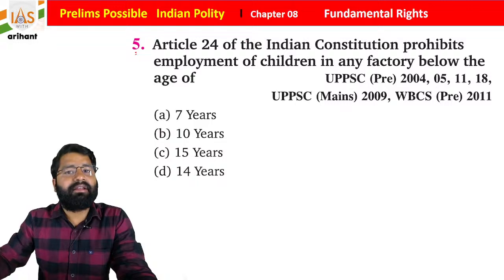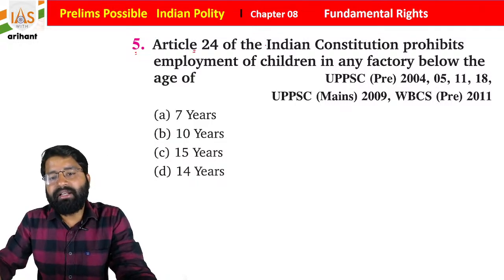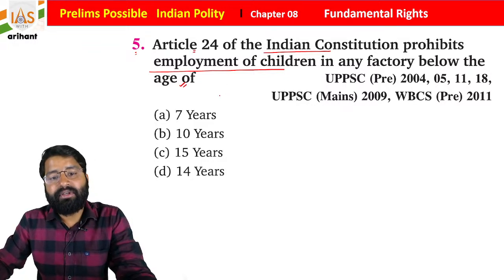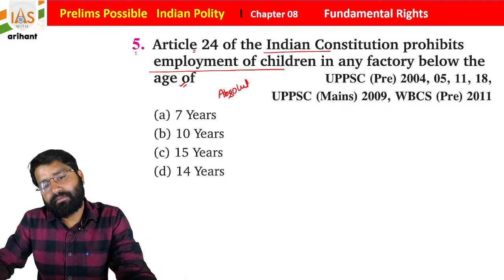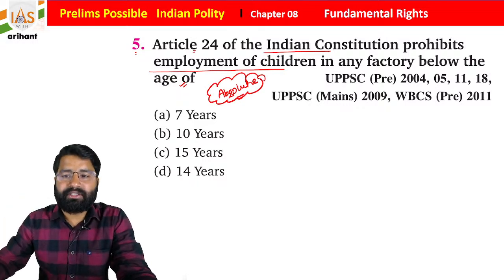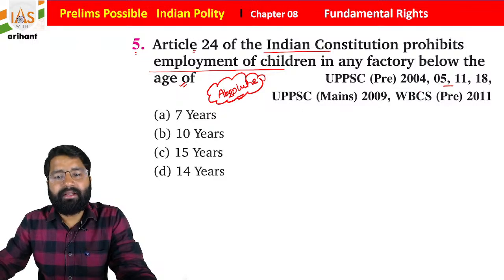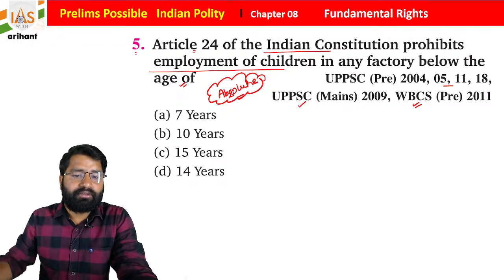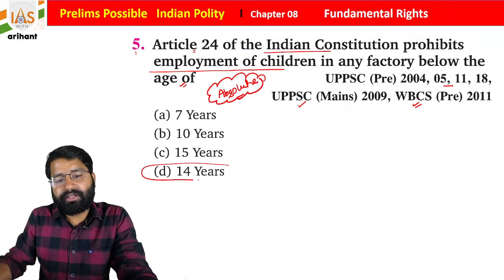Then we have question number 5. Article 24 of the Indian Constitution prohibits employment of children in factories and mines below the age of, as I told you, students. So this article is absolute. So what is the minimum age? This was asked in UPPSC multiple times, in the mains examination too, and in West Bengal PSC. So what you find, students, the minimum age is 14 years.